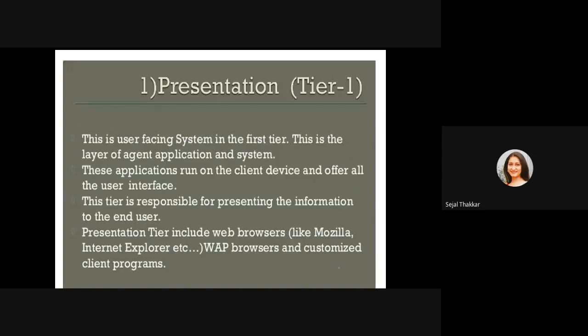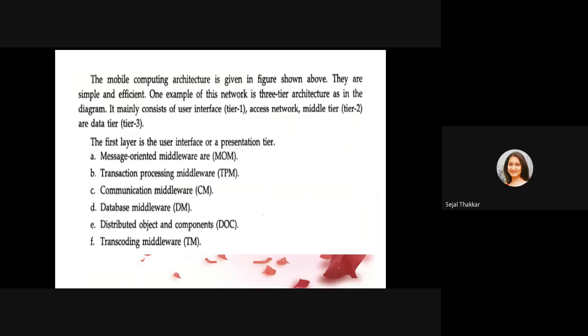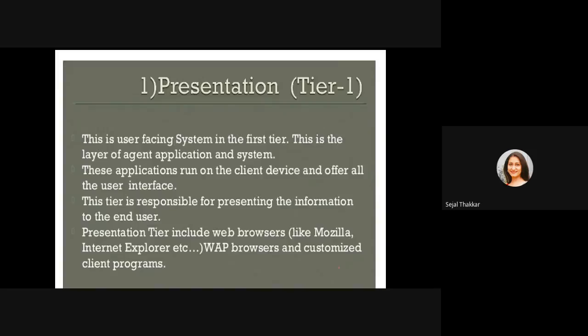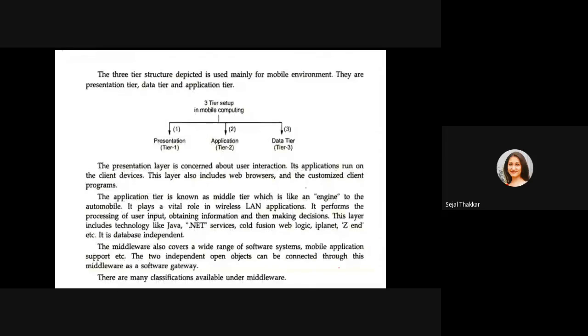So the presentation tier, this is the user facing system in the first tier. This is the layer of agent application and system. This application runs on the client device and offers all the user interface. This tier is responsible for presenting the information to the end user. Presentation tier includes the web browser. As I told you, Mozilla, Internet Explorer, Firefox, everything will be included here. Now the next thing is mobile computing architecture, given in the figure shown.